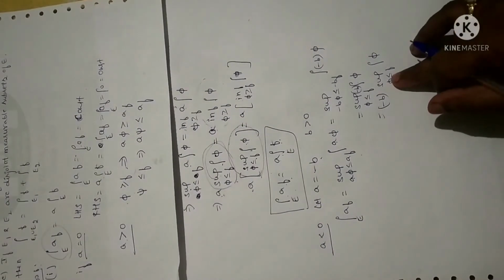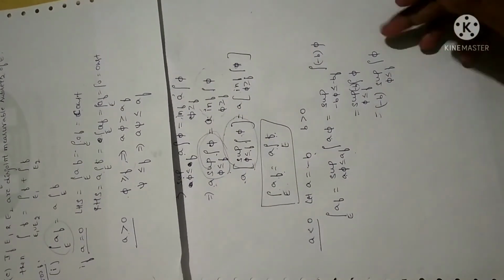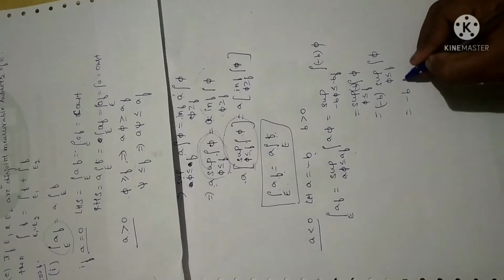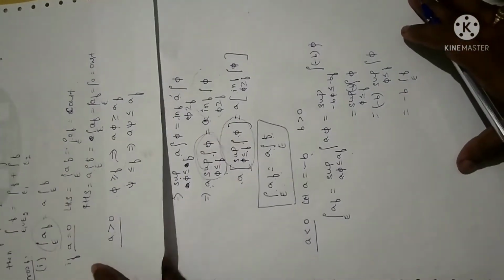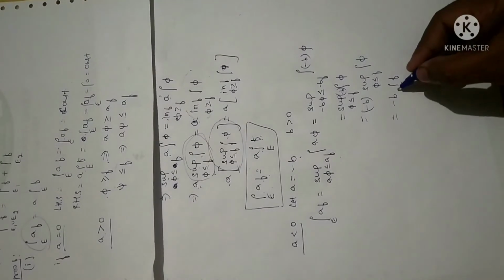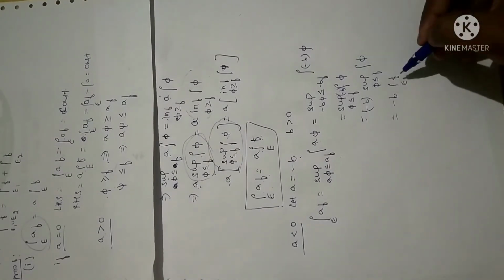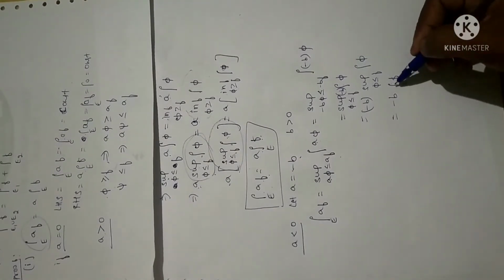Now if this is true for supremum, it is true for infimum as well. So I can simply write this as Lebesgue integral over F. Lebesgue integral is the same as Riemann integral. Anyhow, it is the generalized case, that's all. So it is also true for infimum. So thereby I can directly write it as minus B into integral over F.